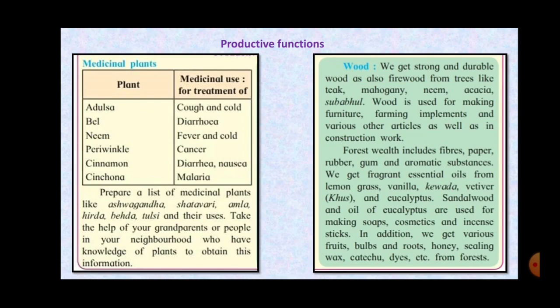Then take cinnamon for cough and cold. So all these medicinal plants which are very, very useful are used as medicines. And the branch of science where medicines are obtained from plants is called Ayurveda.